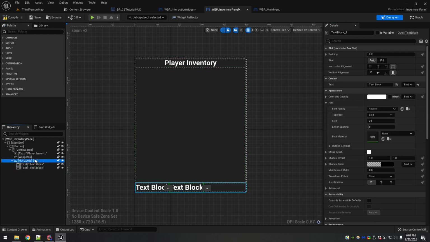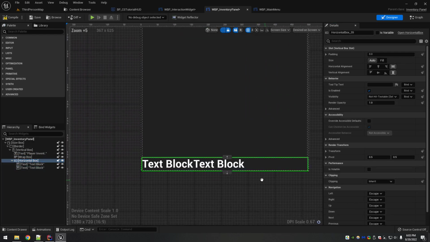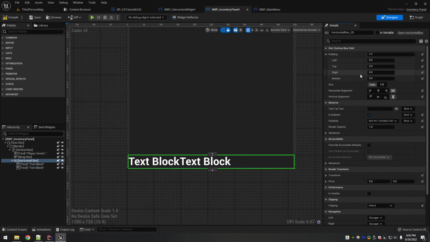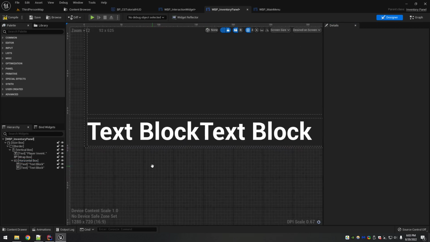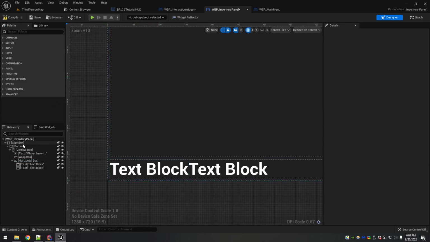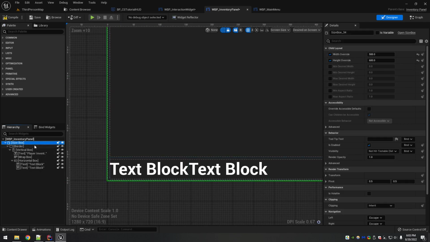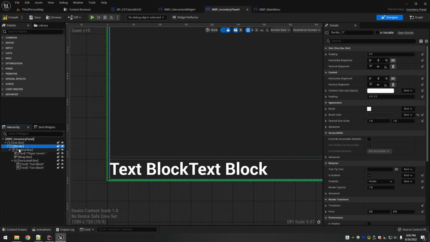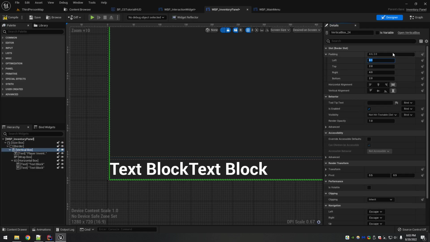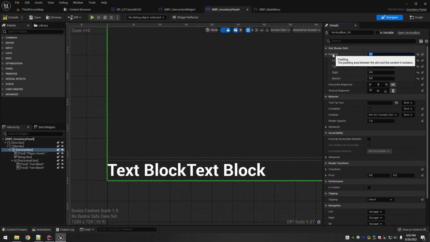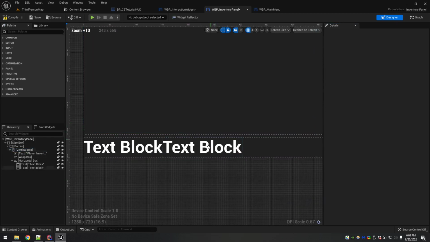For these, I'm gonna give this horizontal box a little bit of vertical padding, like 5 pixels. Oh, and it looks like my size box. What was it? Did the border have padding? No. The vertical box had some padding. Clear this out if you don't want it to be there. I don't really need it to be.